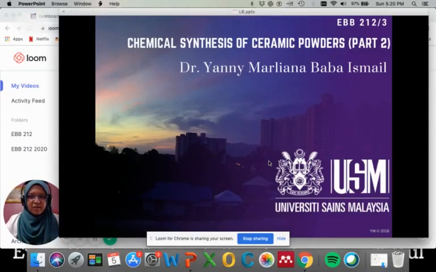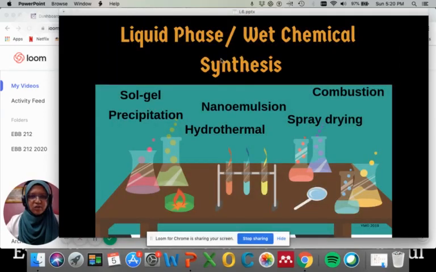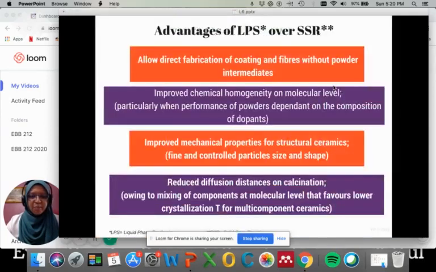In this lecture, we will learn about chemical synthesis of ceramic powders, focusing on liquid phase or wet chemical synthesis, which will cover precipitation, sol gel, hydrothermal, nanoemulsion, and combustion. But first, we need to know the advantages of LPS over SSR.